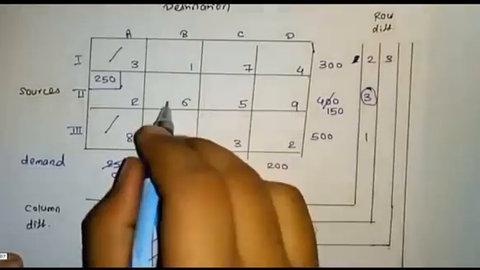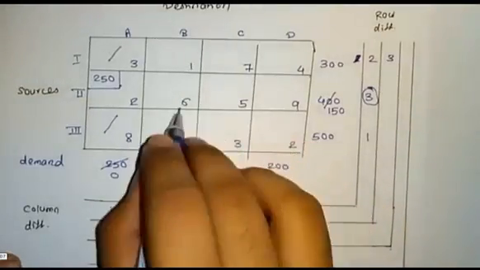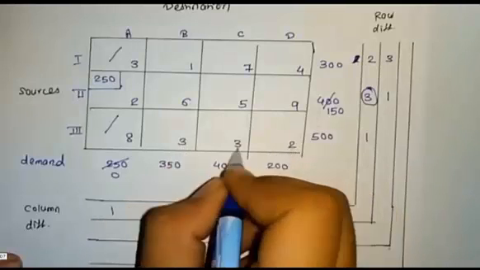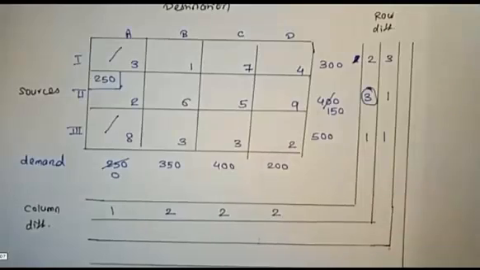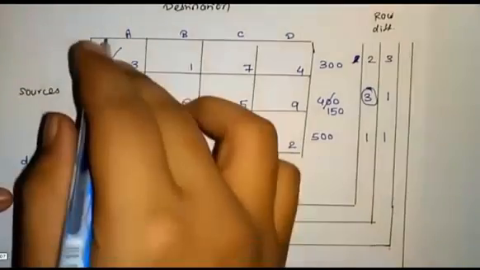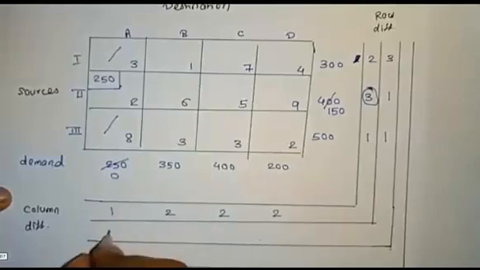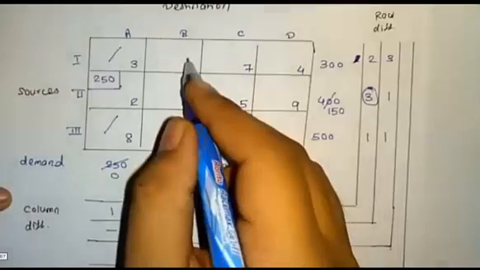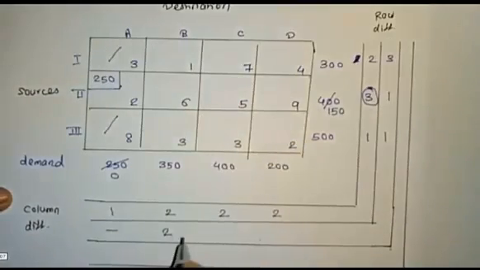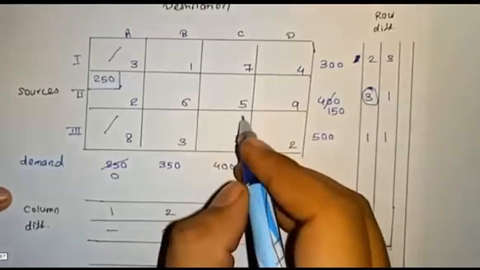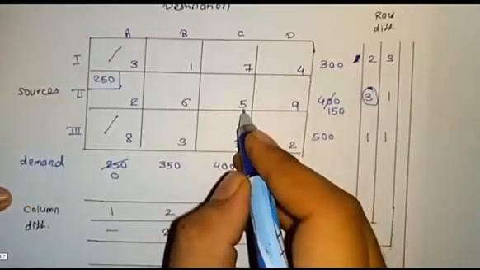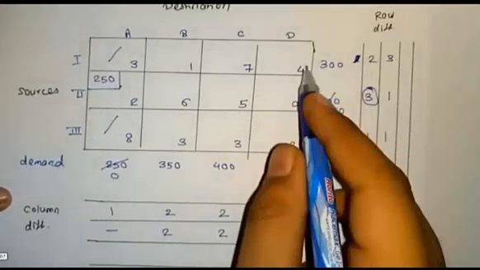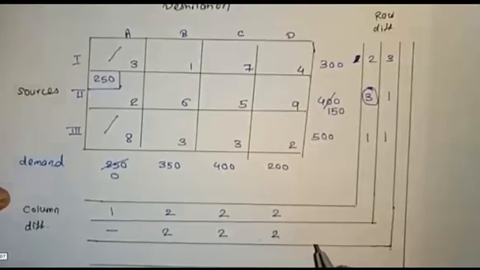Right now, minimum 1, next highest 4, the difference is 3. Here 5 and 6, 1. Here 2 and 3, 1. Here dash, because there is no use for it in the next steps. Here the minimum value is 3, next highest value is 5, the difference is 2. Here the minimum value is 2, next value is 4, difference 2.